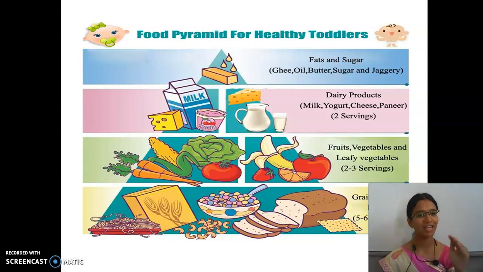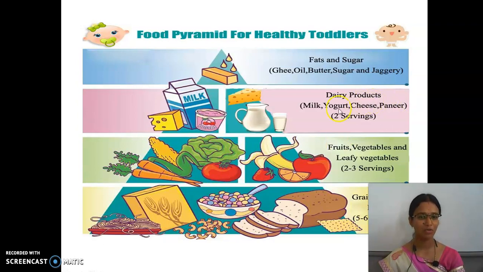So we must keep the time for them and give it accordingly. And then fruits, vegetables and leafy vegetables. The second priority goes to this. It must be given 2 to 3 times a day.